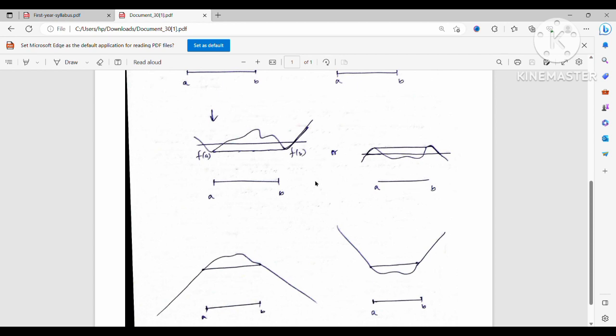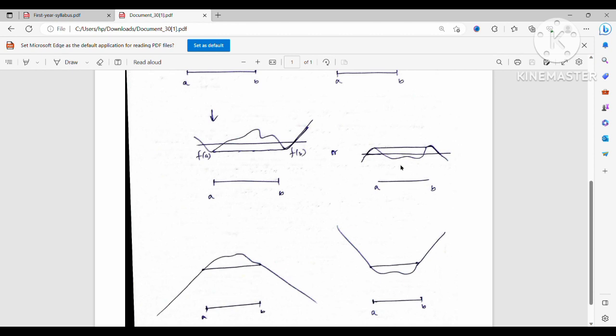Okay, that is obvious. You can see using the graph that at this point, at this point, and at this point, 3 points we already get. If at least one part, either the left-hand side of a or the right-hand side of b, satisfies the same property which we assumed between a and b, then it will be a contradiction, because three distinct points will take the same value.